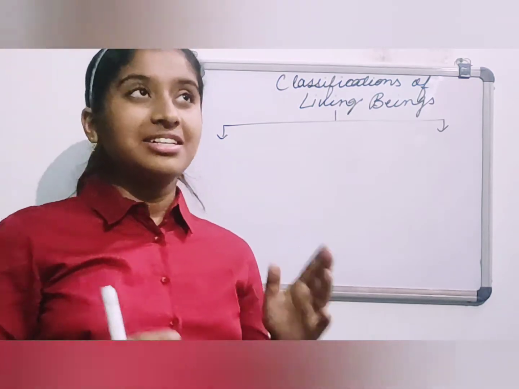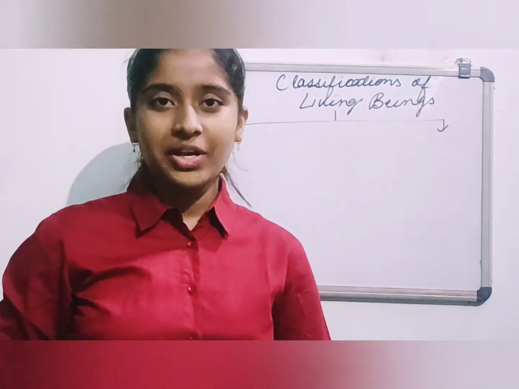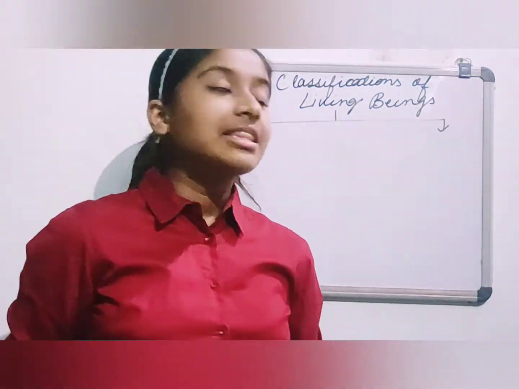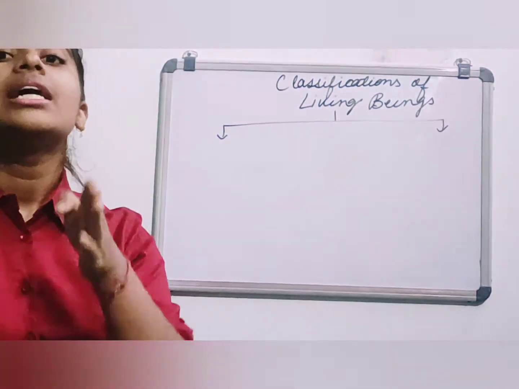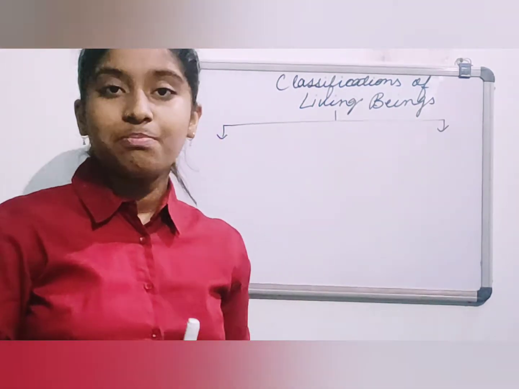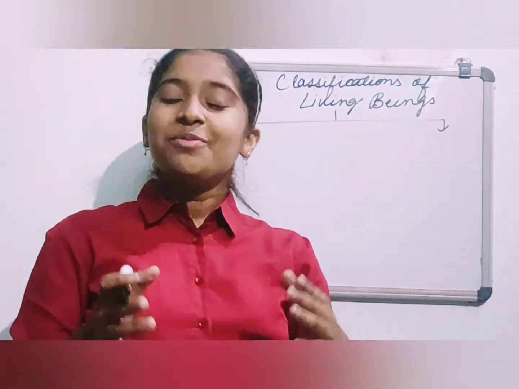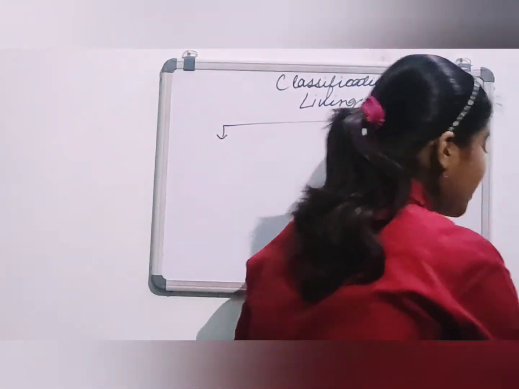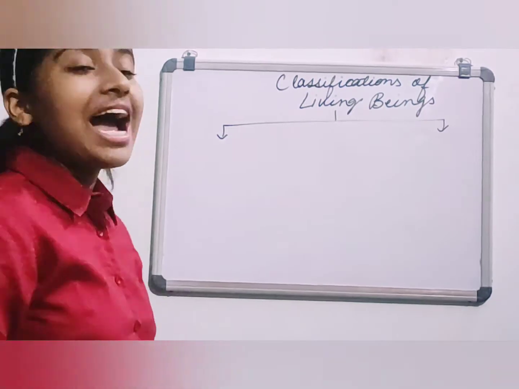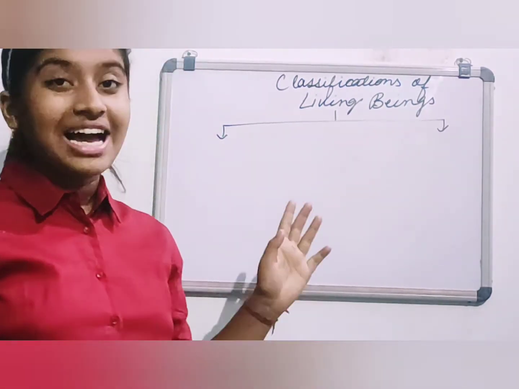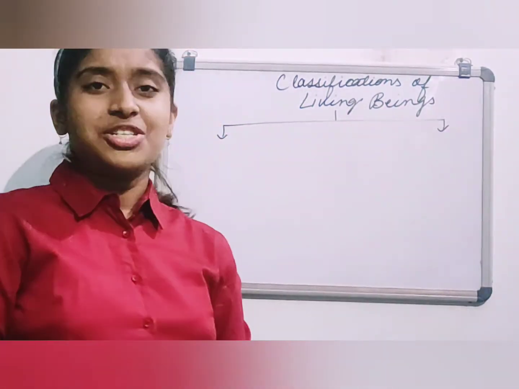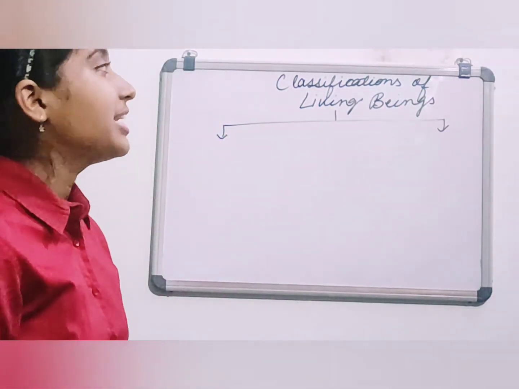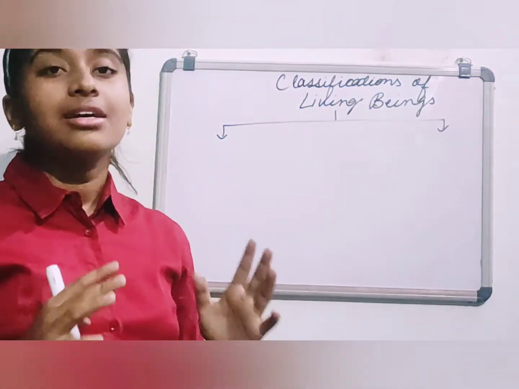You have actually learned it, I think, in standard 5. This classification of living beings is based upon whether a particular group of living beings make their own food or not. Hope you have guessed what the classifications are, and I'm going to reveal it to you: autotrophs and heterotrophs. If you don't know, it's very good and you are going to know it fully fresh.